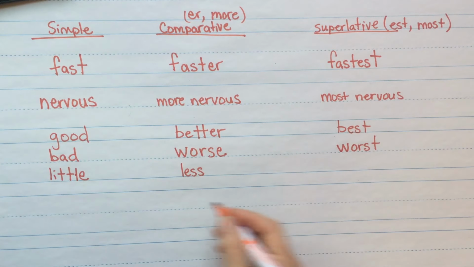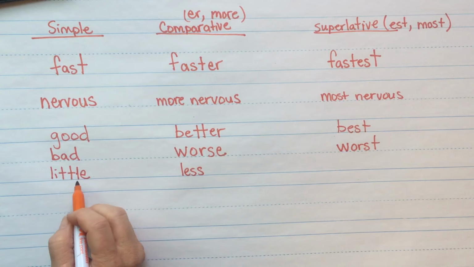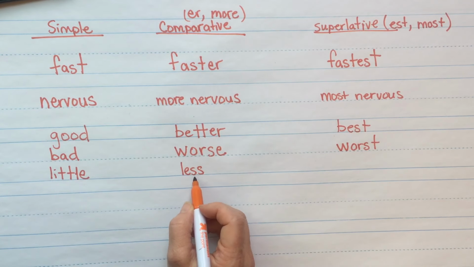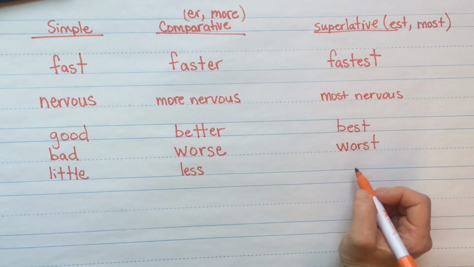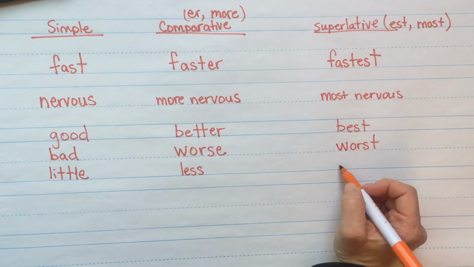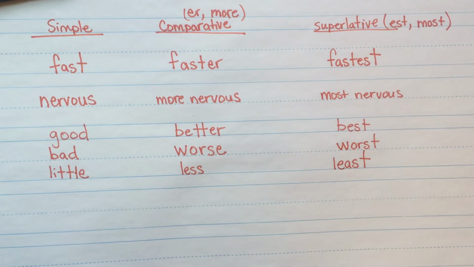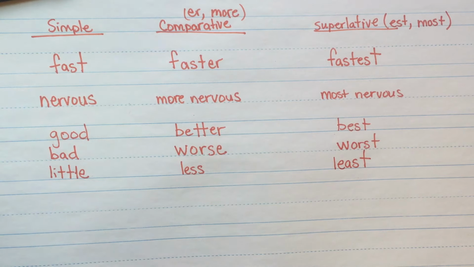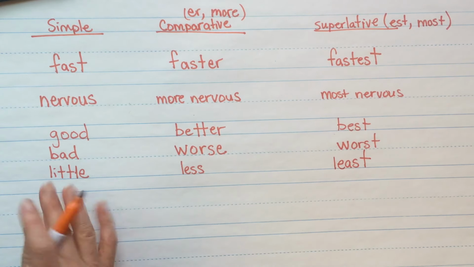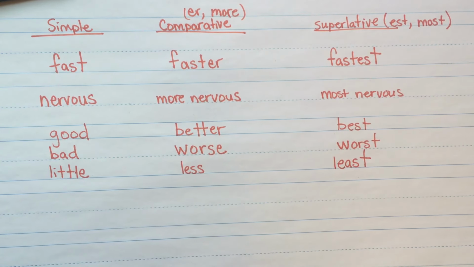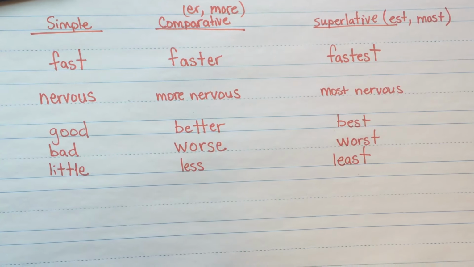Okay, and so less. He has a little bit of money. The other guy has less, and the other one has the least. All right, and then let's just do a couple more examples to see if you know how we would say some of these.